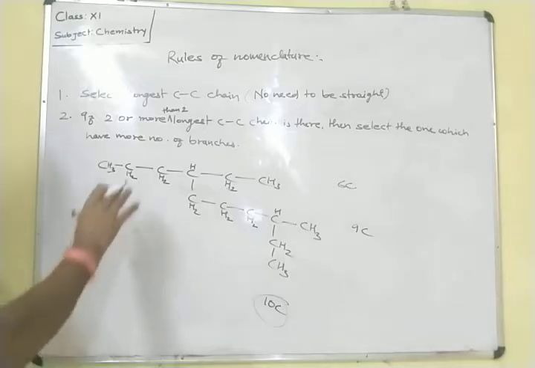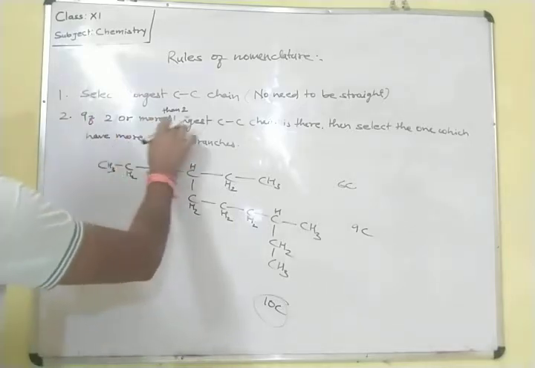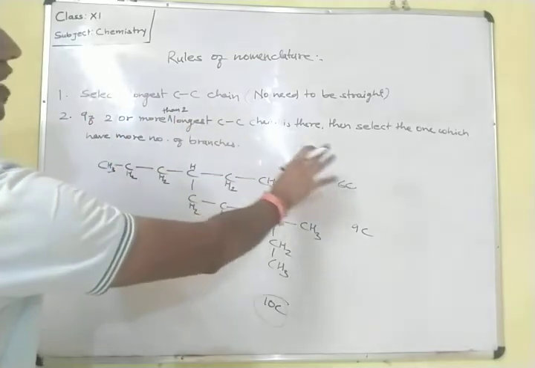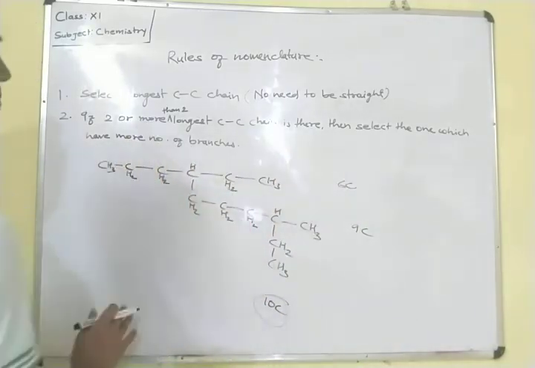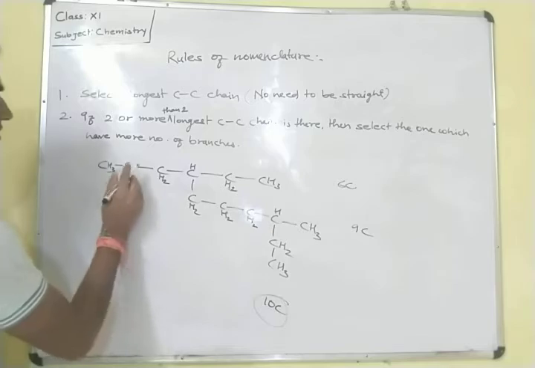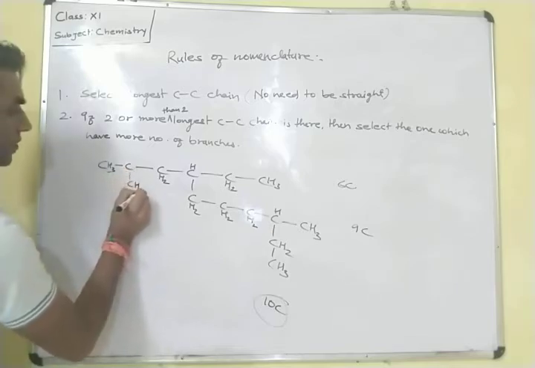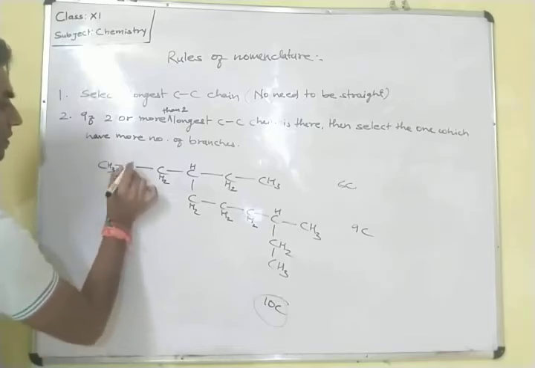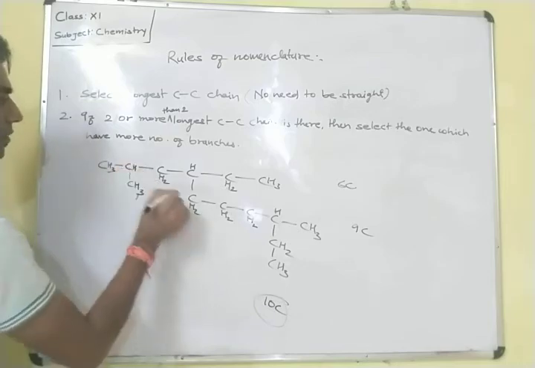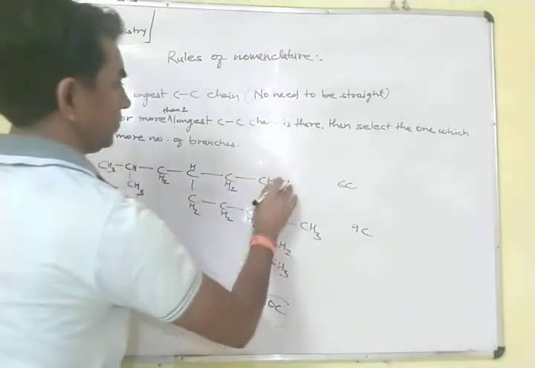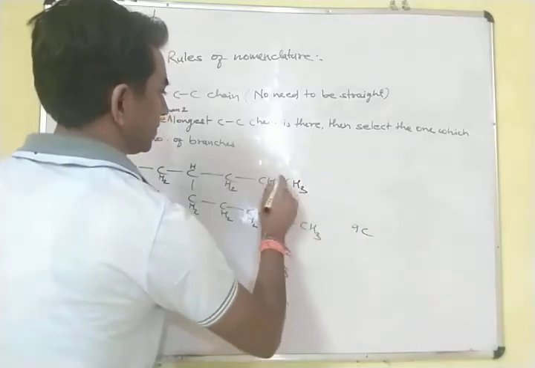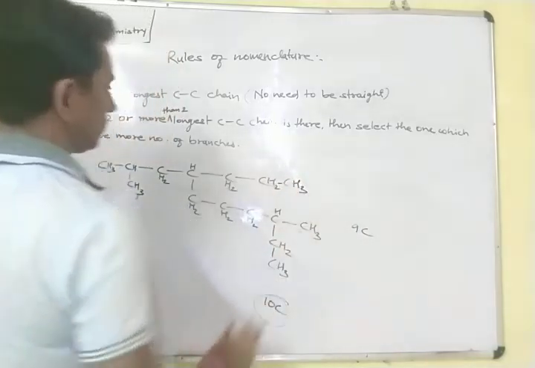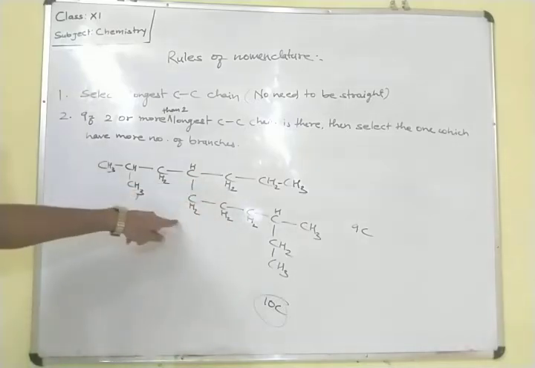Second point, after that, if 2 or more than 2 longest carbon chains are there, then select the one which has more number of branches. Suppose here one branch is there, this side one branch is there, CH, and 1, 2, 3, 1, 2, 3. Suppose this side CH3 is there. From this side or this side it will be equal.